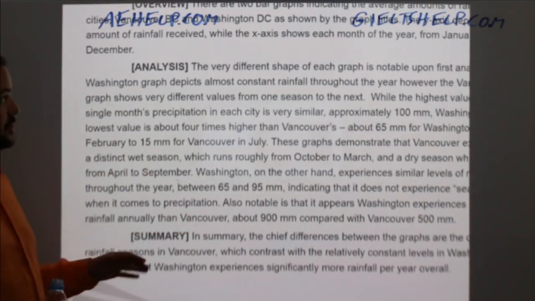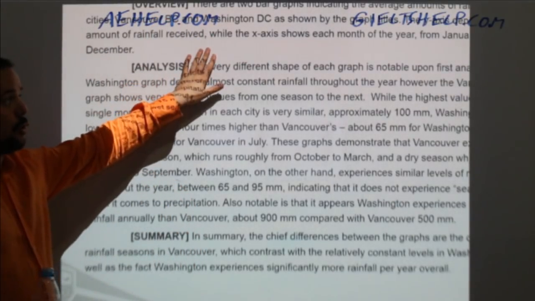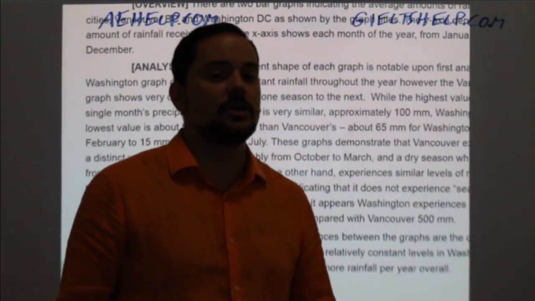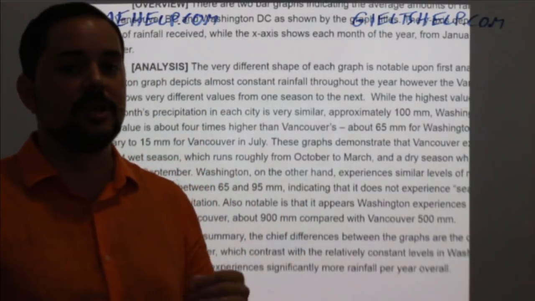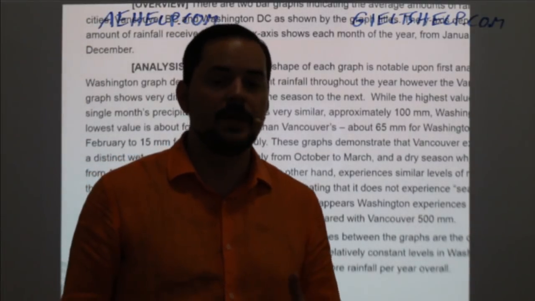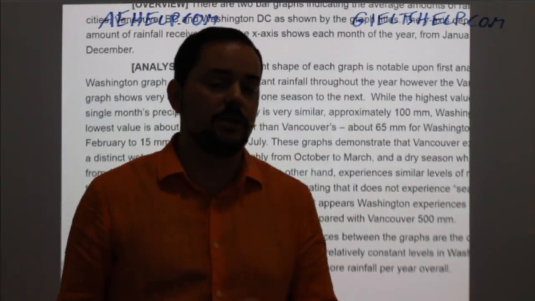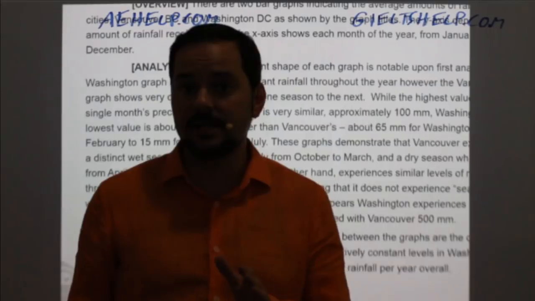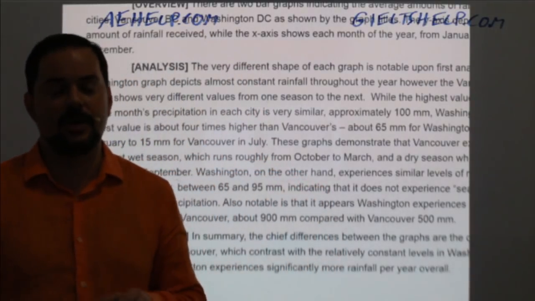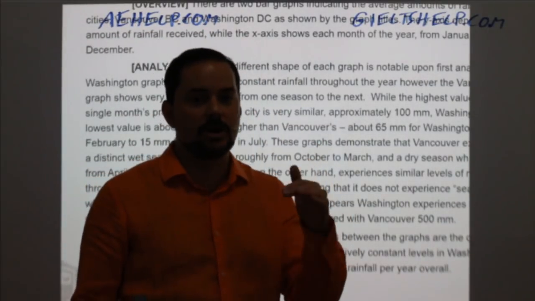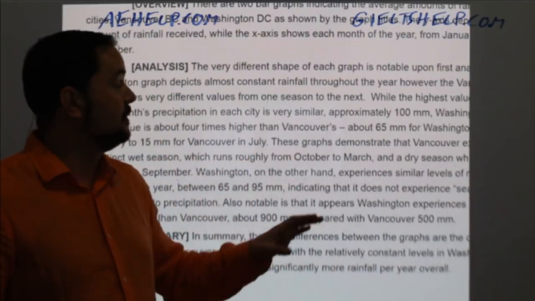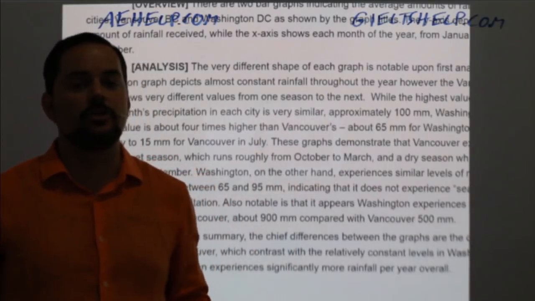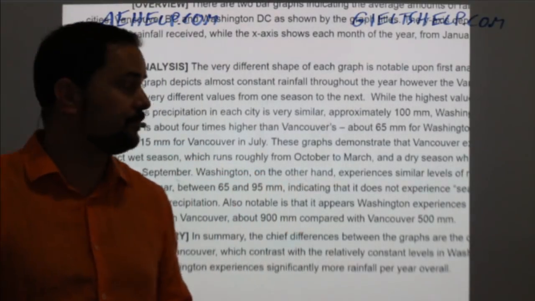Okay, here's the answer. If you have a really good overview and you skip the summary, you can still get a good band score, especially if you reach that 150 word minimum. If you've run out of time, this is what you need to remember. If you're at 19 or 20 minutes, don't start writing a summary. If you have a solid overview and a solid analysis, then just go to task 2. Make sure you save that 40 minutes.